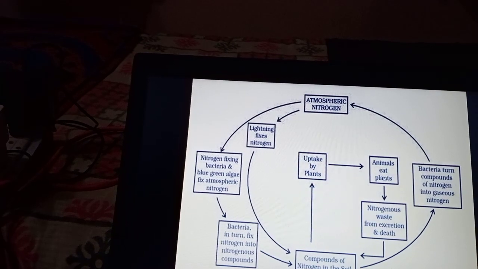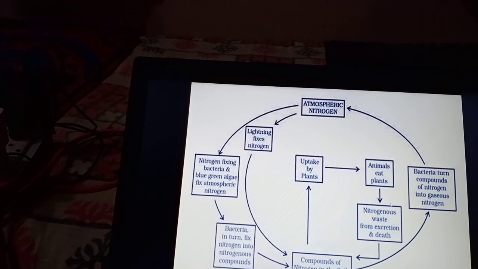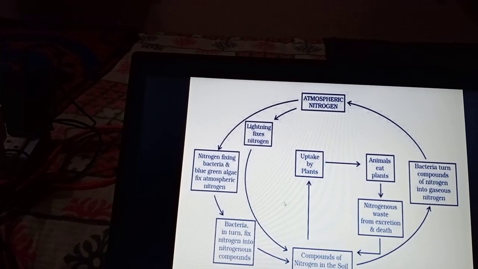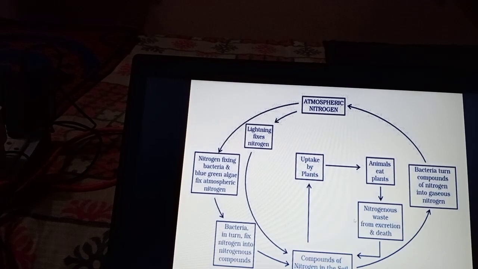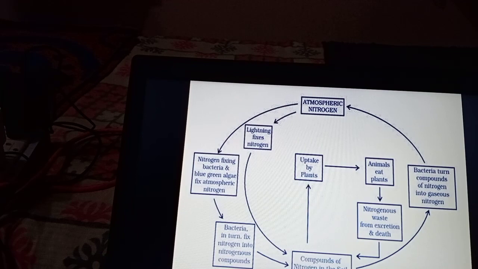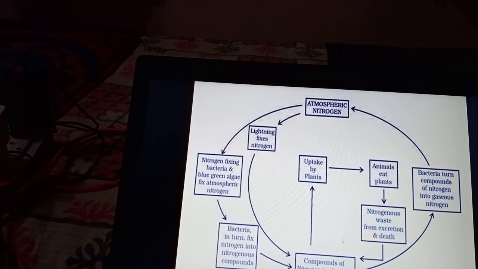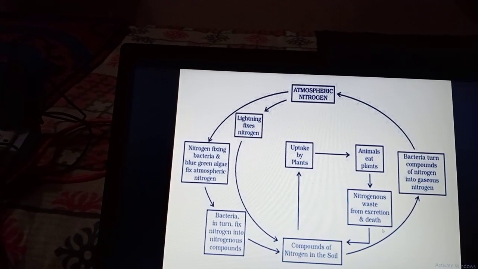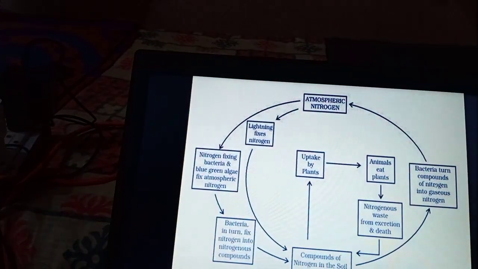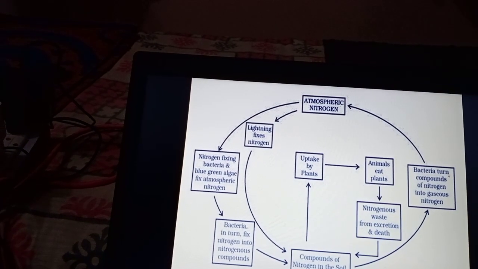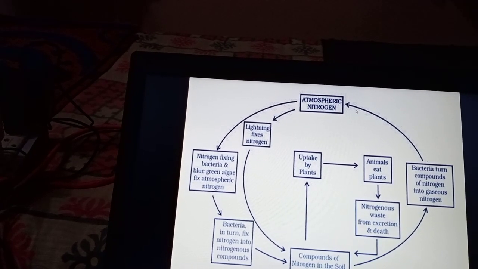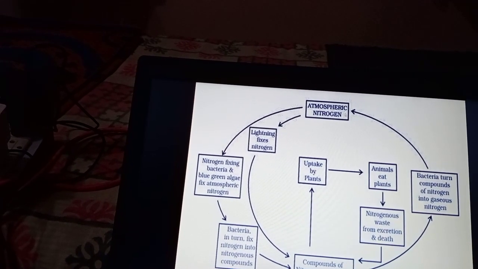Nitrogen reaches the animals, then they become part of the nitrogenous waste. So this cycle goes on. Then the nitrogenous waste is decomposed, and the denitrifying bacteria release nitrogen gas also besides ammonia. This nitrogen gas is released into the atmosphere and becomes part of the atmosphere.